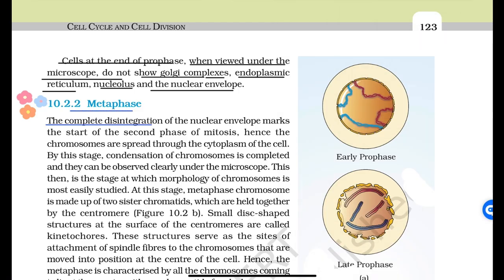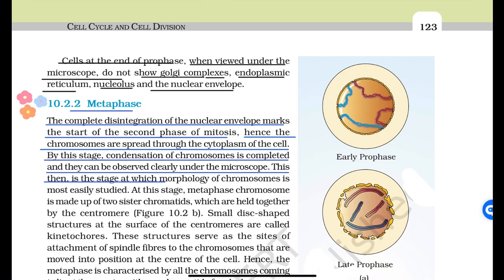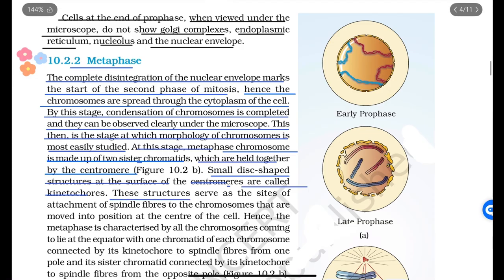Metaphase. The complete disintegration of the nuclear envelope marks the start of the second phase of mitosis. Hence, the chromosomes are spread through the cytoplasm of the cell. By this stage, condensation of chromosomes is completed and they can be observed clearly under the microscope. This is the stage at which the morphology of chromosomes is most easily studied. At this stage, a metaphase chromosome is made up of 2 sister chromatids which are held together by the centromere. Small disc-shaped structures at the surface of the centromeres are called kinetochores. These structures serve as the site of attachment of spindle fibers to the chromosomes that are moved into position at the center of the cell.